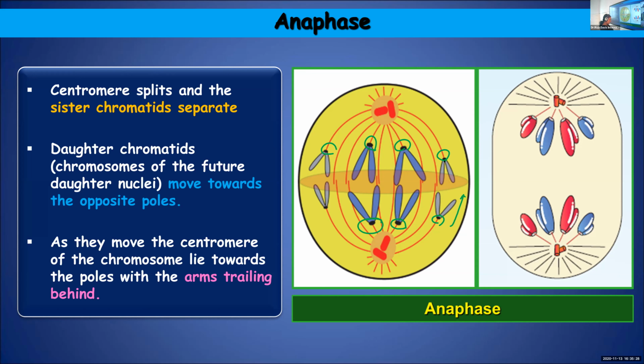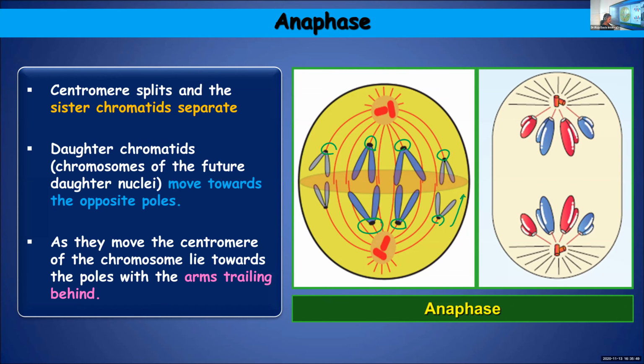Once again, I will repeat. The chromosomes during the metaphase stage will be arranged at the metaphase plate, and they will split simultaneously. How do they split? The centromere will split, resulting in the separation of sister chromatids.